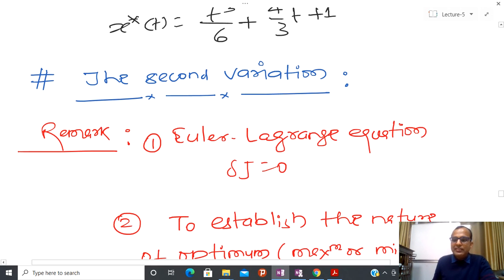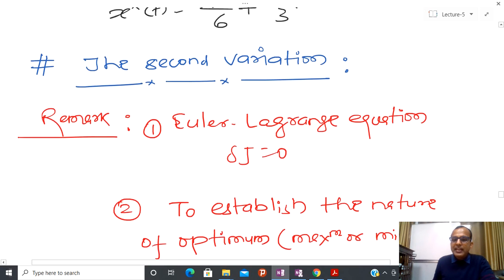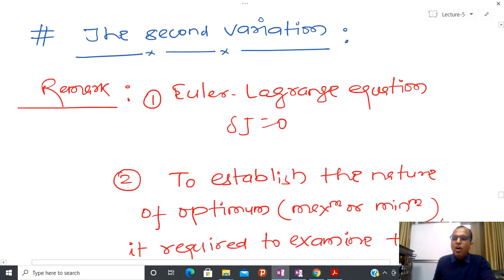So what we have seen is that, for the existence of maxima or minima, first you have to see the first variation, and the first variation equal to 0, or you can directly write it in terms of the Euler-Lagrange equation.